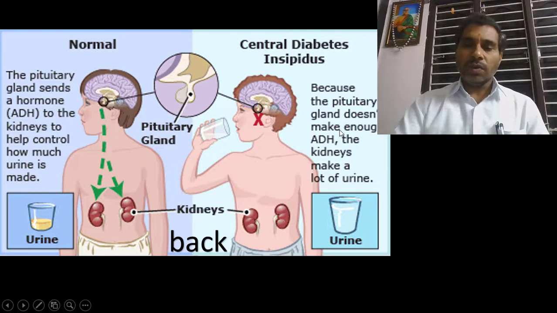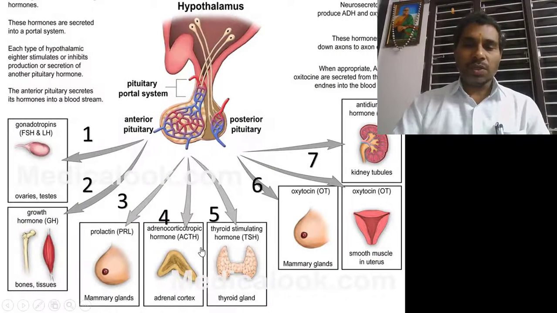Otherwise, if the pituitary gland makes adequate ADH, then the kidneys control the formation of urine. So diabetes insipidus is caused by the effect of ADH, antidiuretic hormone. These are the different hormones secreted from the anterior and posterior parts of the pituitary gland.